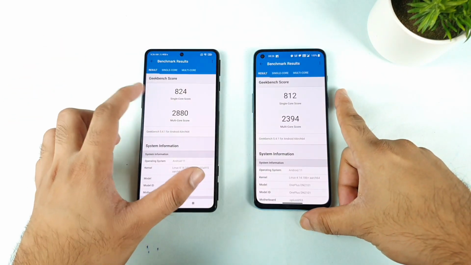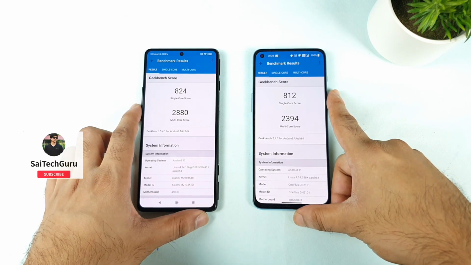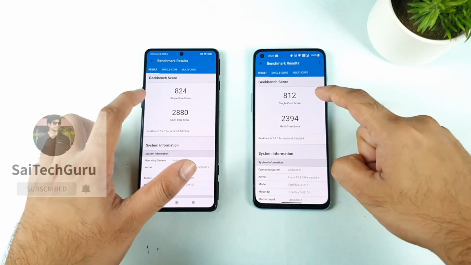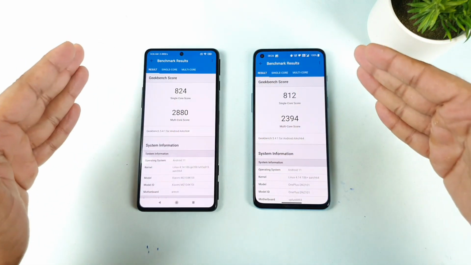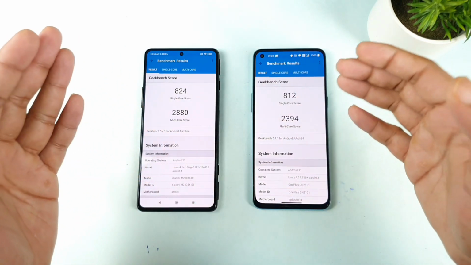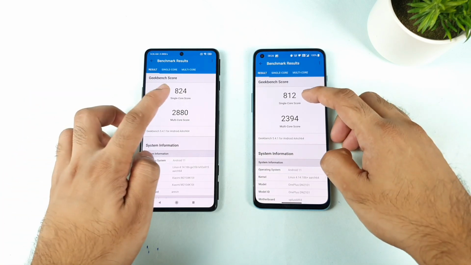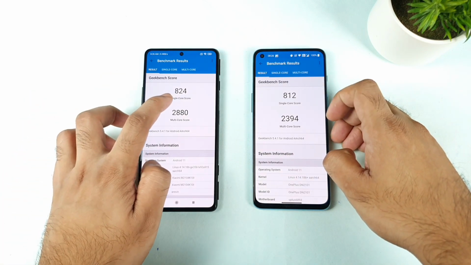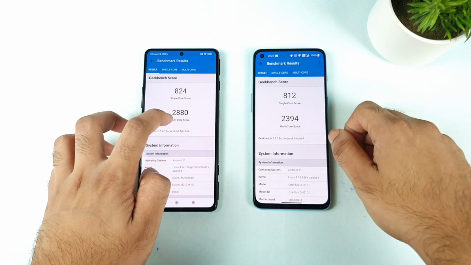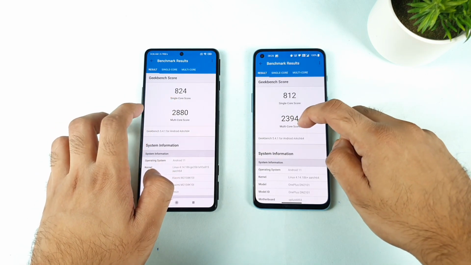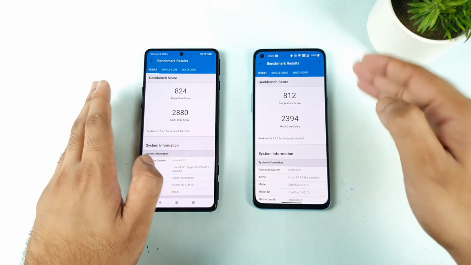So right now, as you can see friends, the results are out. You can compare the single core, without using any kind of high performance mode or any kind of enhancement options. These are the results we got: the OnePlus Nord 2 got 812 and the Poco F3 GT got 824 in single core, and in multi-core 2880 and 2394, without using any performance mode.